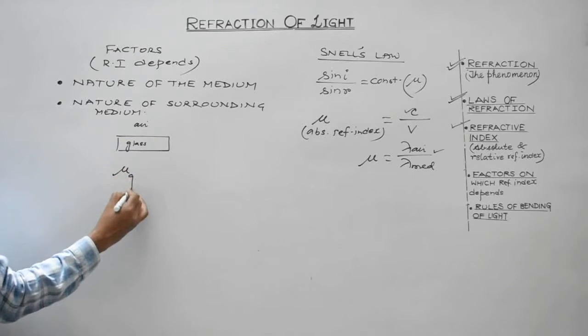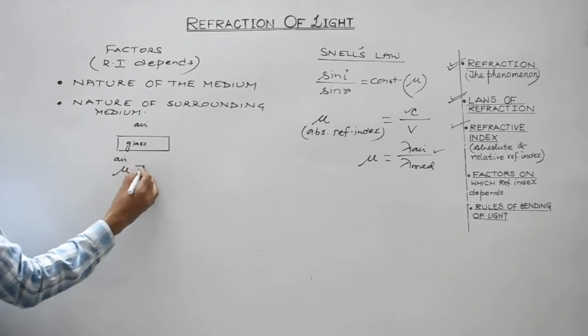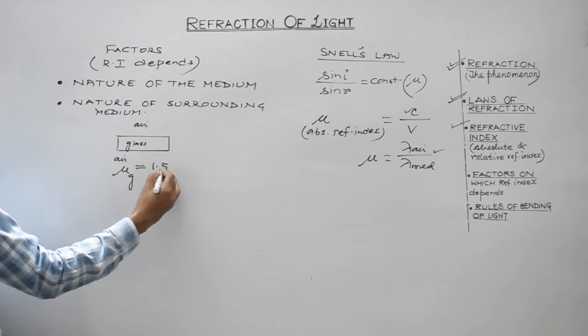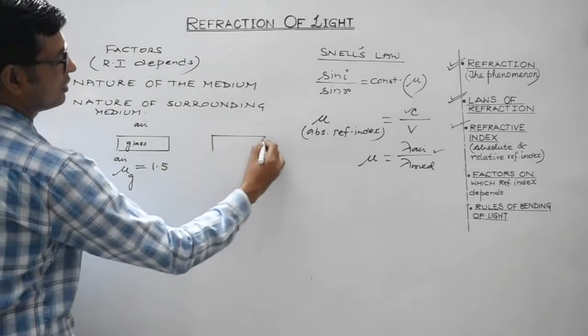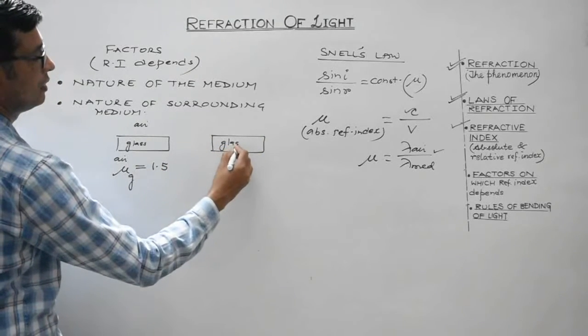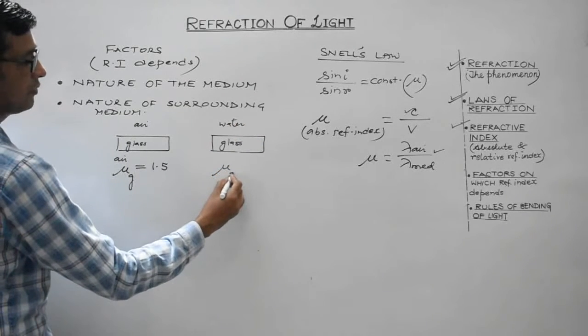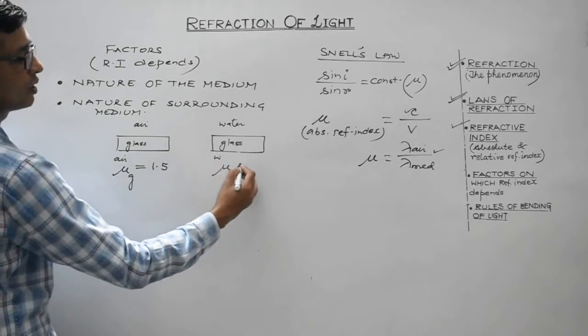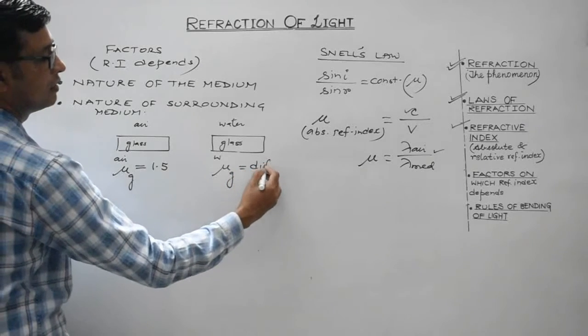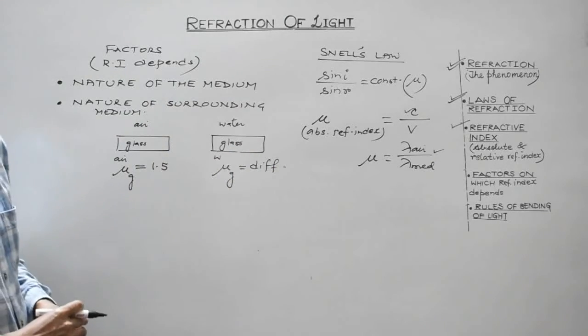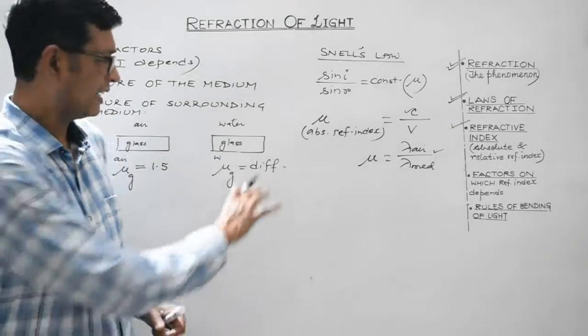So refractive index of glass with respect to air is 1.5, right? Suppose this glass is placed in water or some other medium. In this case, refractive index of glass with respect to water would be different, and that can be evaluated.